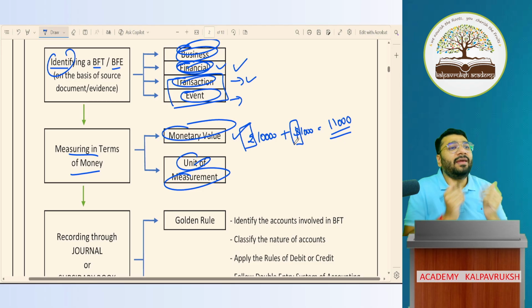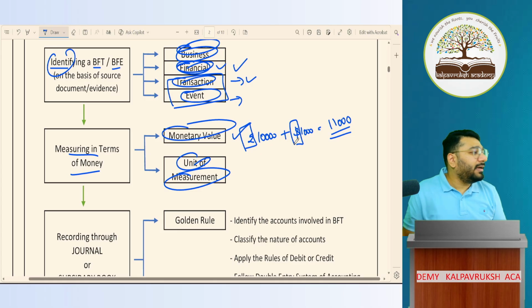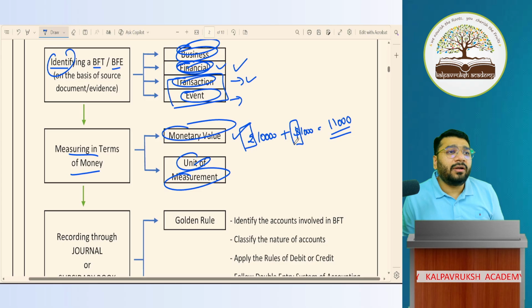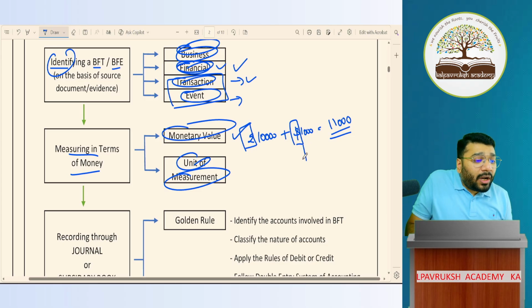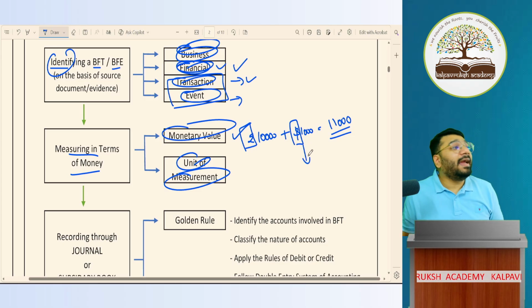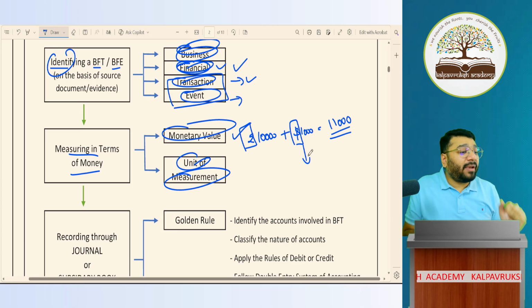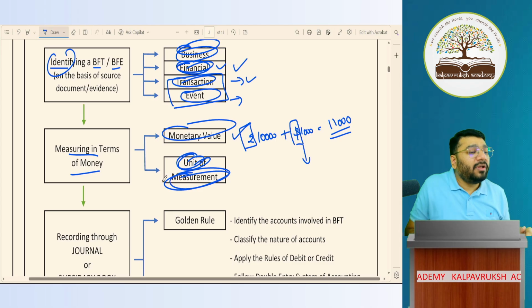Liter and kg cannot be added. Kg can be added with kg only. Got it? So what am I supposed to do? I need to convert these dollars into INR. I have to do conversion, which means I'm trying to convert into a common unit of measurement.